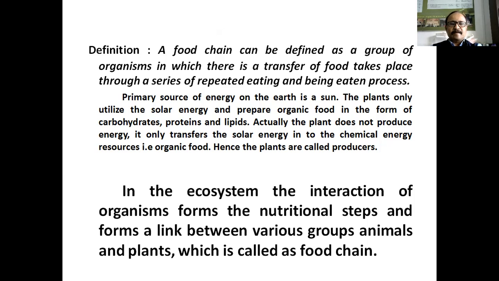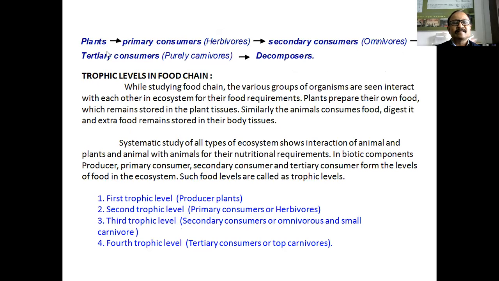Okay. Inside the ecosystem, the interaction of organisms forms the nutritional steps, and it forms the link between various groups of animals and plants, which is called food chain. In ecosystem, the living organisms form the various nutritional steps. Okay, see this. These plants, then primary consumer, secondary consumer, tertiary consumer and decomposers. This is the biotic components of ecosystem.